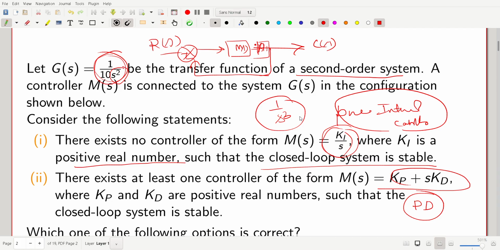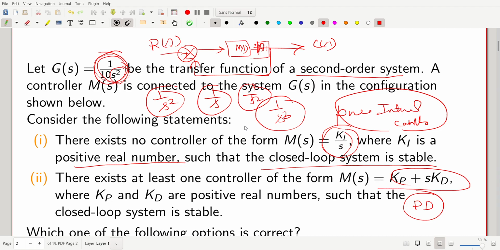So the given system already has integral nature, because there are two integrals: 1 by s is a first order integral, and 1 by s square is a second order integral. Again we are asking, for this system is an integral controller possible to stabilize the system? No, not possible.